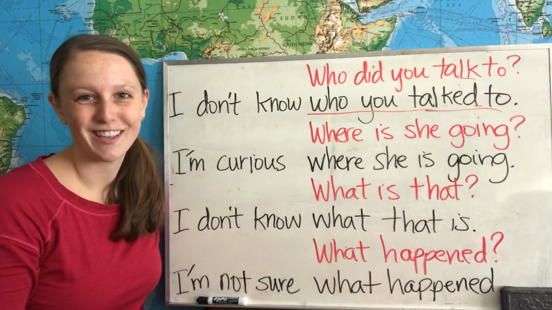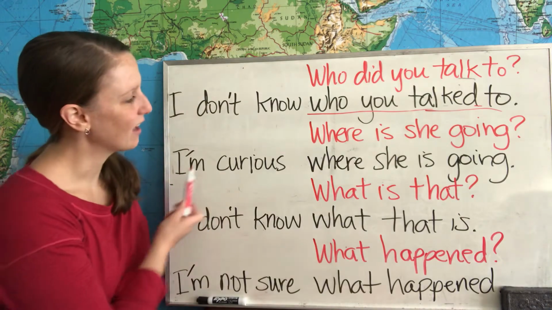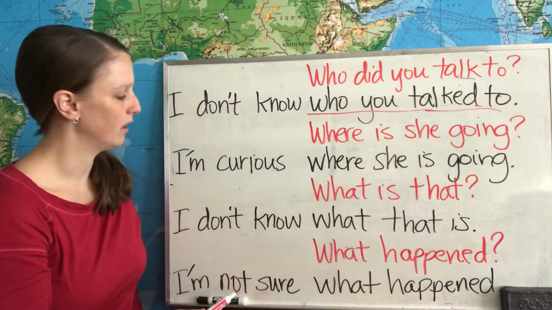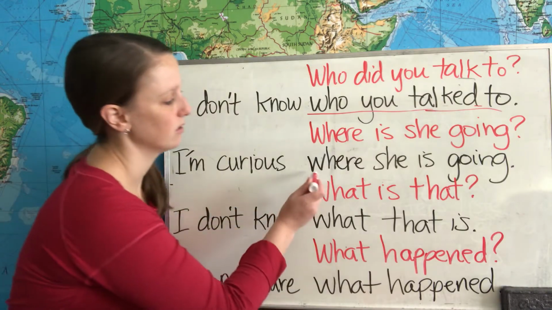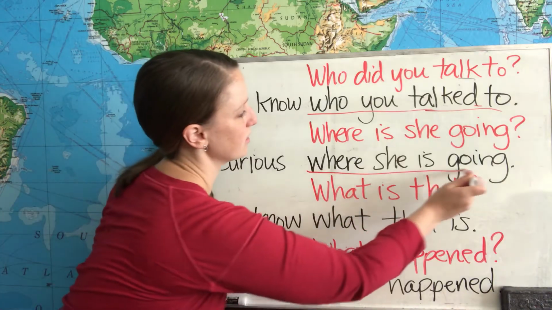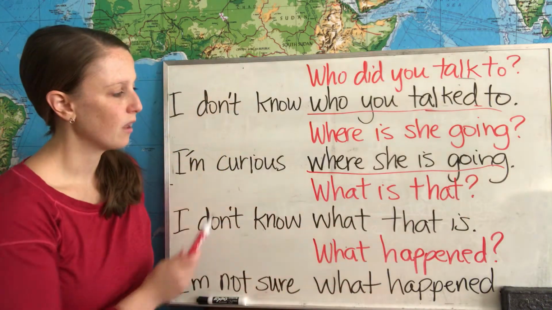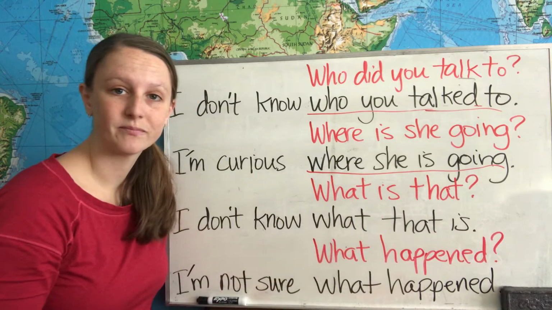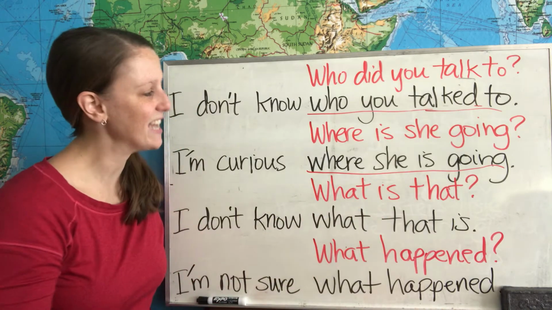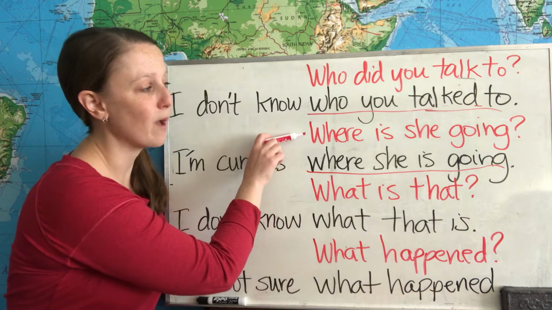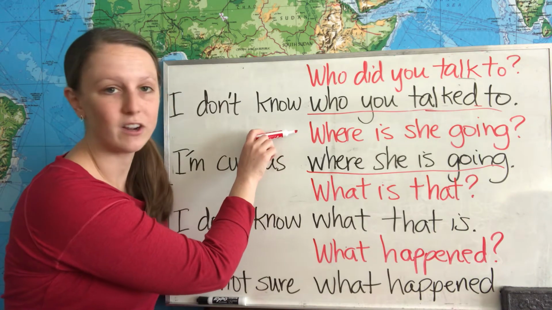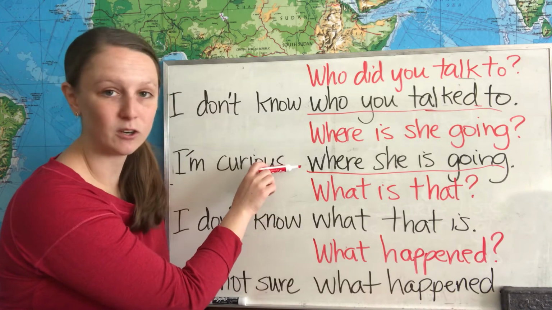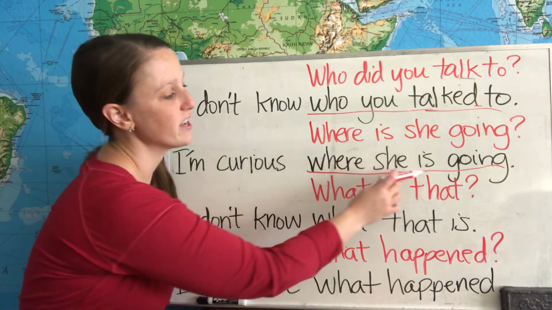Let's look at the next example. We have the question, where is she going? And our noun clause, where she is going. For the sentence, I'm curious where she is going. Again, in this case, our question has a question word order, where is she going? And our noun clause has a sentence word order, where she is going.